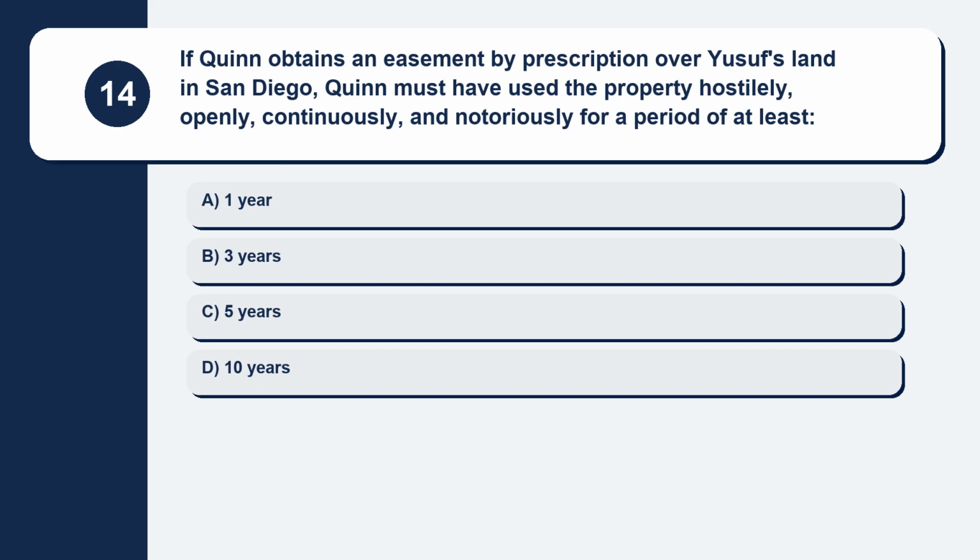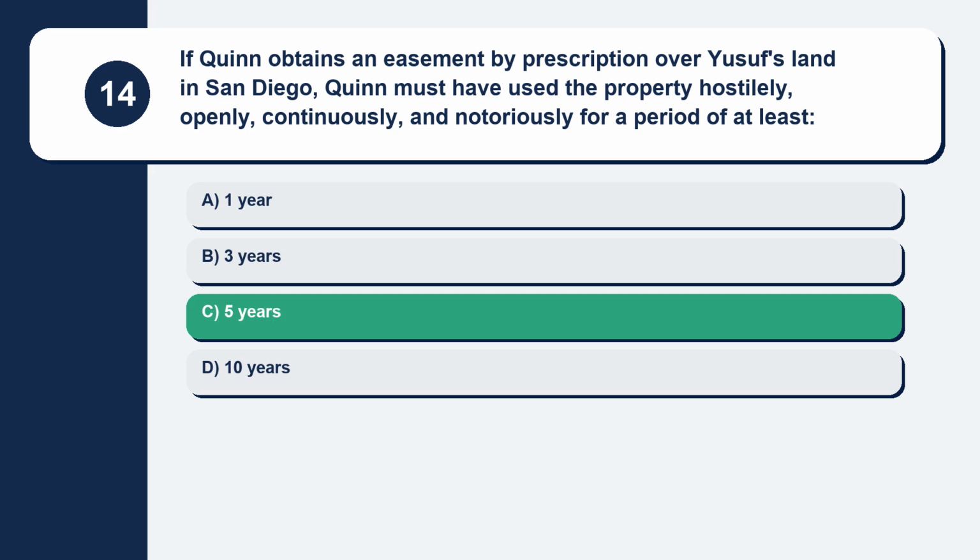Question 14. If Quinn obtains an easement by prescription over Yusuf's land in San Diego, Quinn must have used the property hostilely, openly, continuously, and notoriously for a period of at least. Here are your options. Option A, 1 year. Option B, 3 years. Option C, 5 years. Option D, 10 years. The correct answer is option C, 5 years.